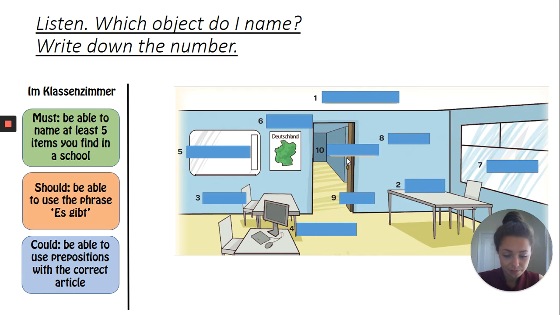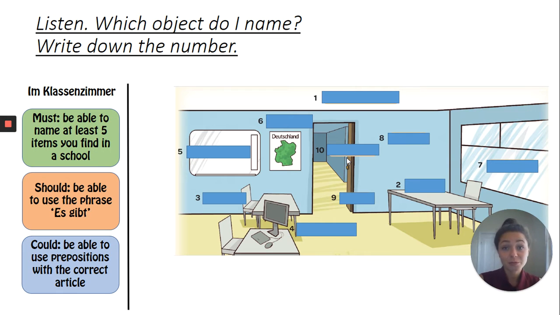Das Fenster. Das Fenster. Der Stuhl. Der Stuhl. Der Computer. Der Computer. Das Poster. Das Poster. Das Klassenzimmer. Das Klassenzimmer. Die Tür. Die Tür. Die Wand. Die Wand. Der Tisch. Der Tisch.